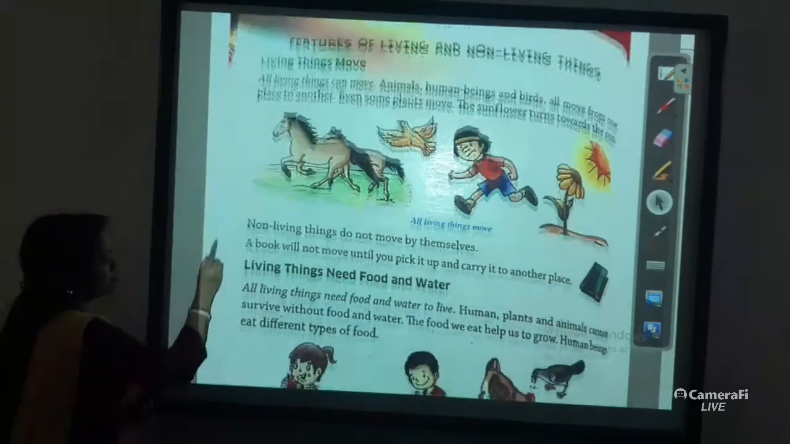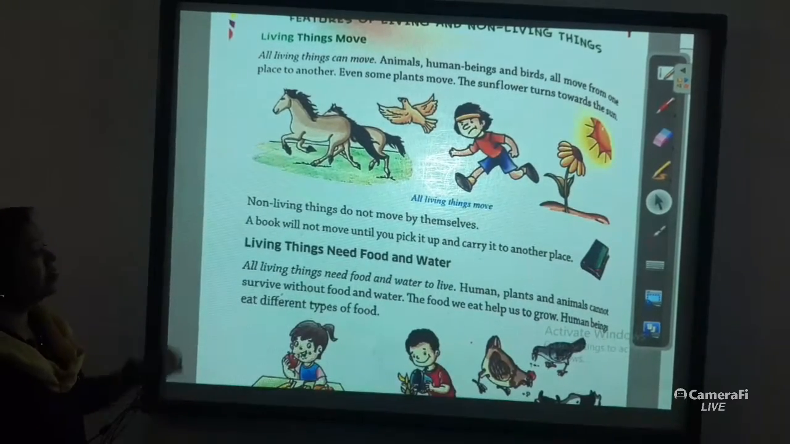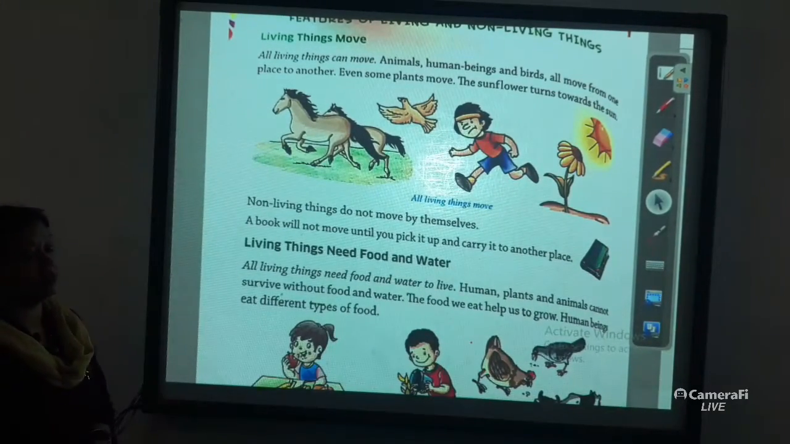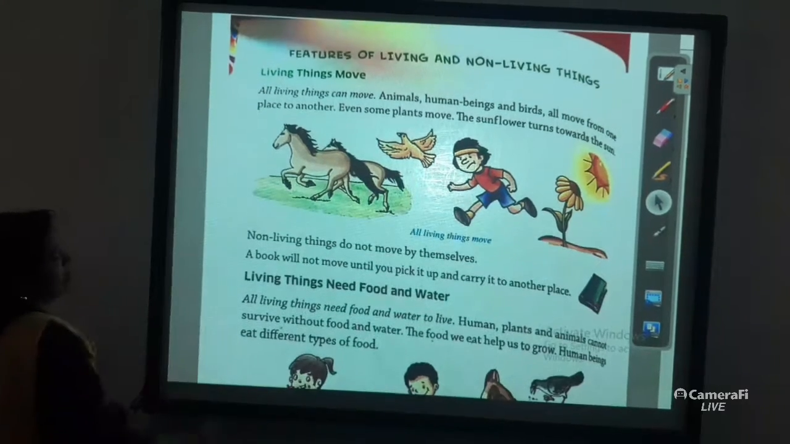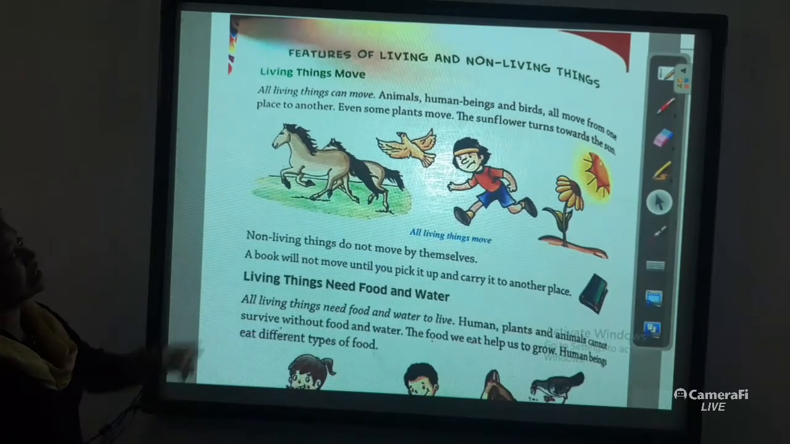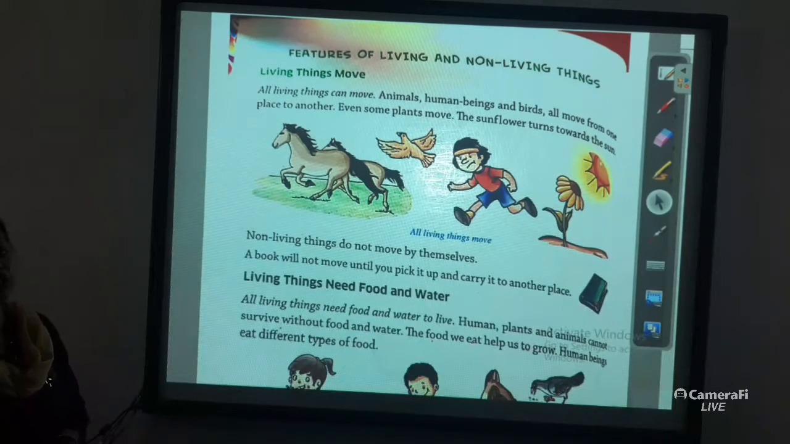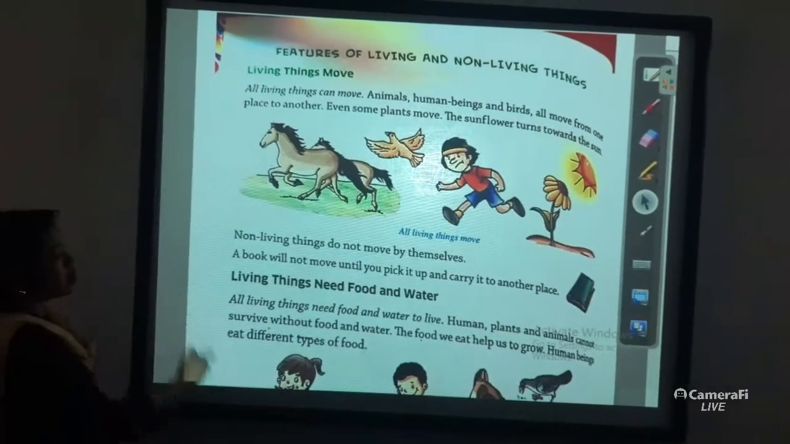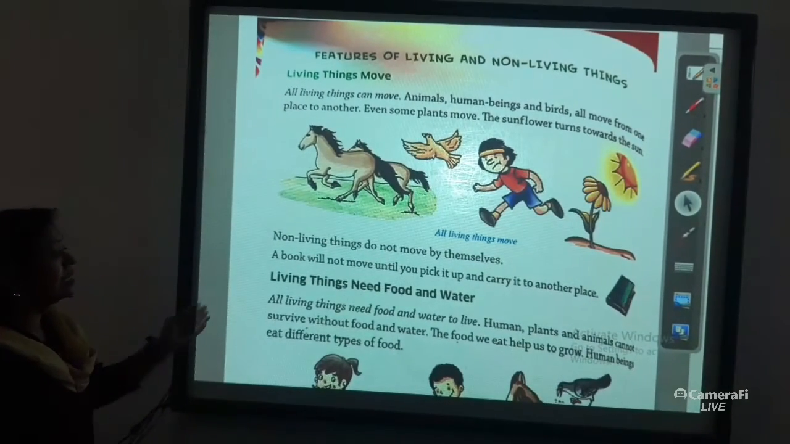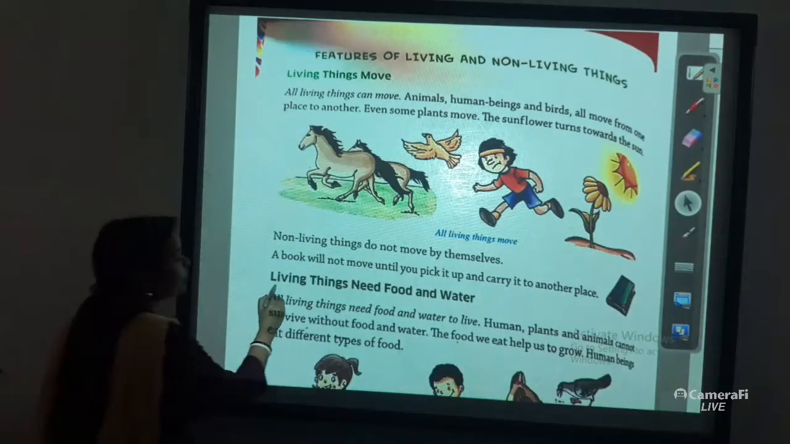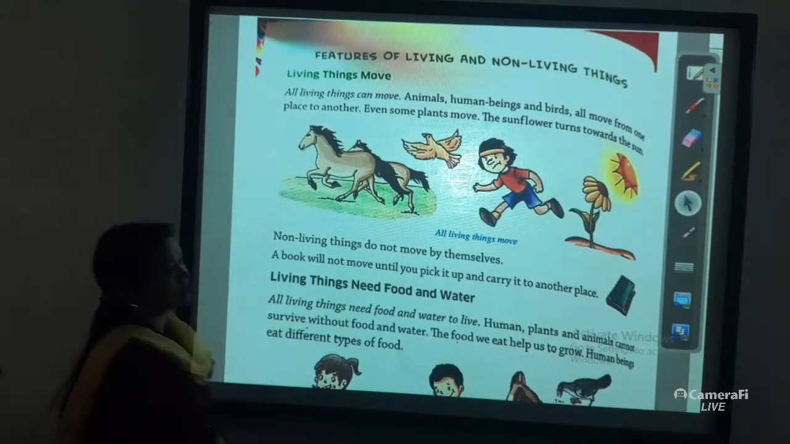Now we learn the features of living things. Yes, the first feature is that living things move. All living things move from one place to another for searching for their food, their shelter and their regular requirements. The second feature of living things is that living things need food and water.